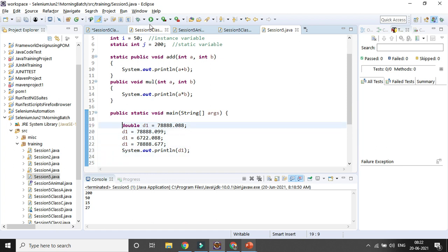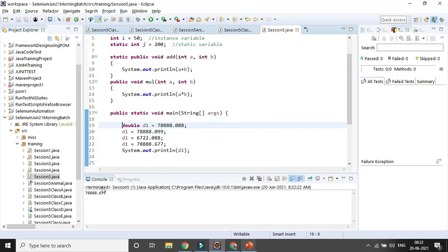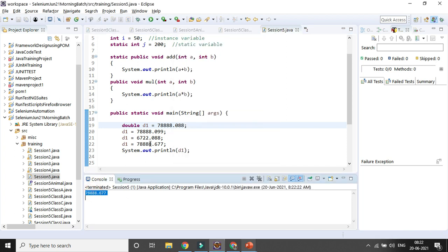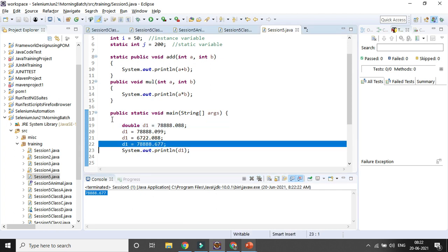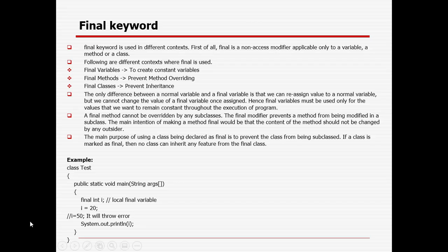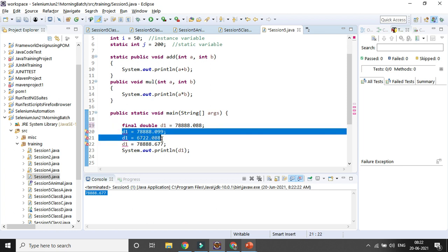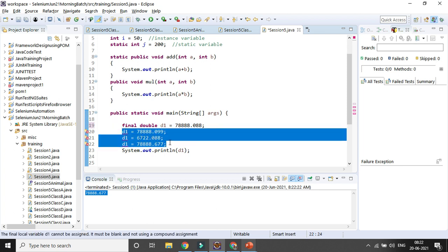Okay, let's run the code here. You can see the value is coming, so it is taking the last one. But here, if I want that the value should not be changed for the variable, how can I do it? We need to define final before the data type. So you can see the error message is coming, because once the value is defined as final, you can't change it, right? So you can see we need to remove that part, right?